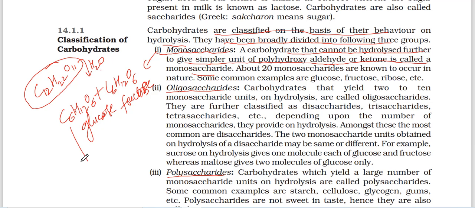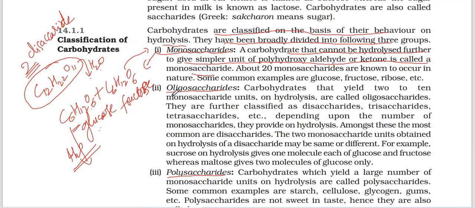If you put glucose in water, it is not giving any units; it is not hydrolyzed further. But this one is hydrolyzed, giving 2 components, that's why it is a disaccharide. The other gives only one, that is a monosaccharide. It is not decomposing or hydrolyzing further.